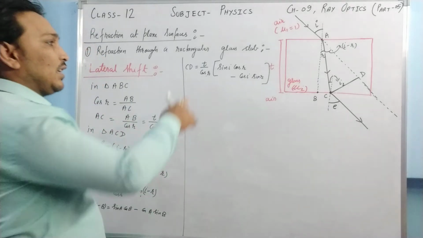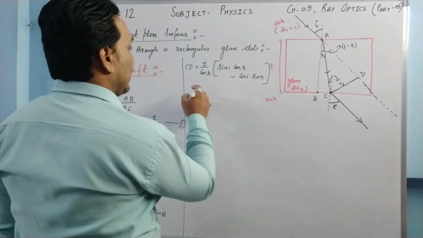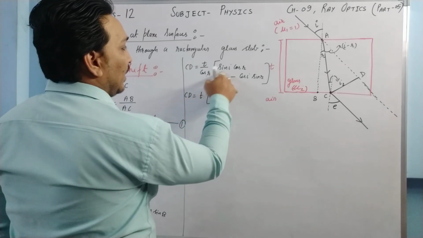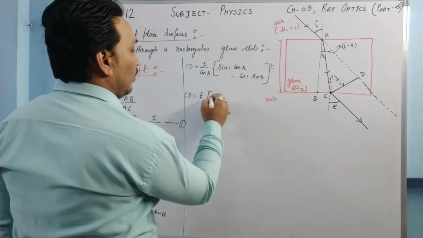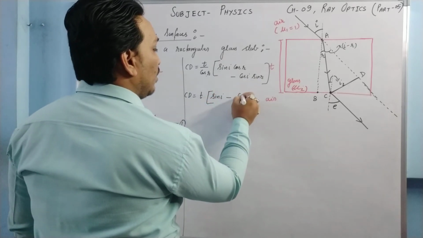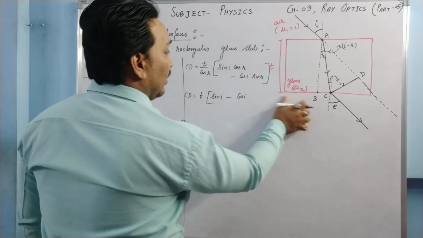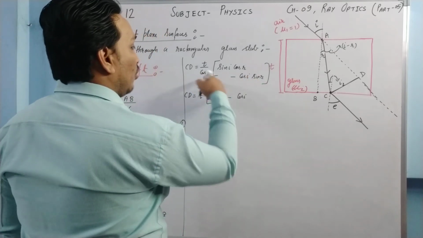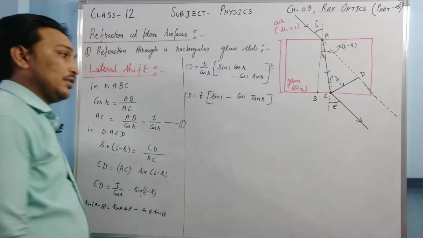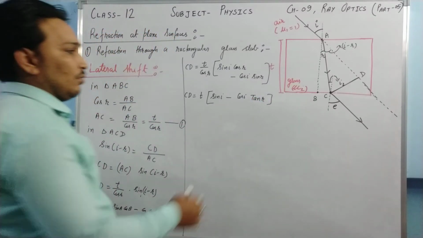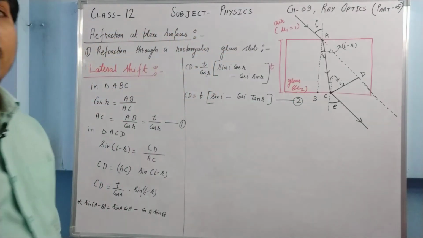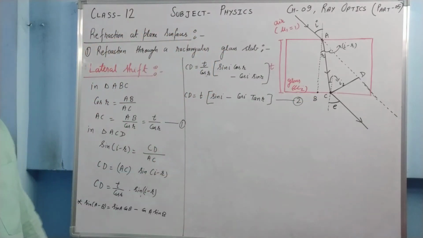Now cos R is in division, it is sent inside the bracket. So CD is equal to T sin I cos R upon cos R; cos R and cos R will be cancelled out. I am going to have sin I only, minus cos I, and then sin R upon cos R will become tan R. Let this be equation number 2. Now we need to find out the value of tan R and put that value here. How can we?